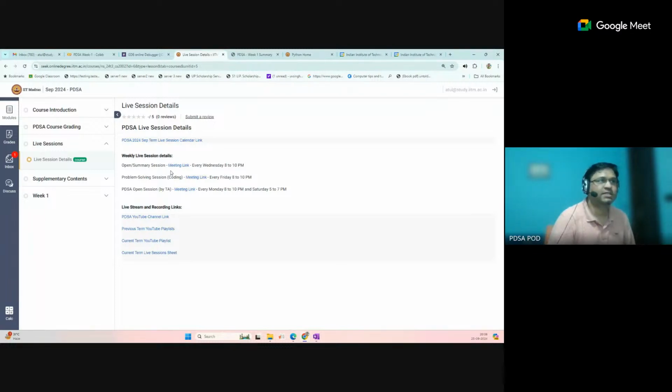The Wednesday session is basically an open session where you can ask your queries and doubts in assignments, practice assignments, or any concept. Otherwise, we will discuss the week. So this is the Wednesday open session agenda. And another session we have on Friday, whose agenda is coding problem solutions.